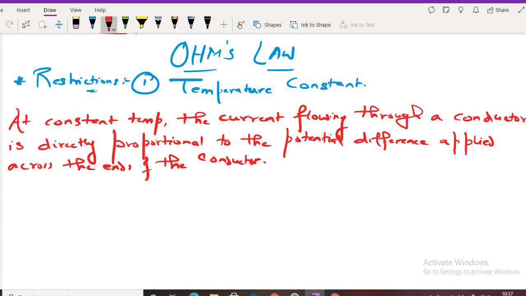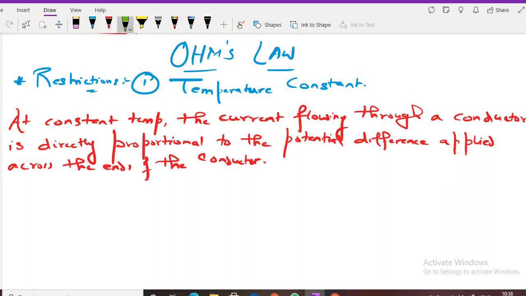difference. You have studied current, yes or no? You have studied potential difference. Yes, sir. So, what am I telling? The current flowing through a conductor is directly proportional to the potential difference applied across the ends of the conductor. Sir, show us.